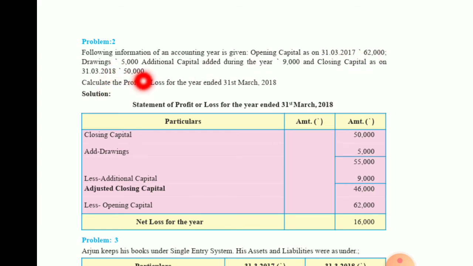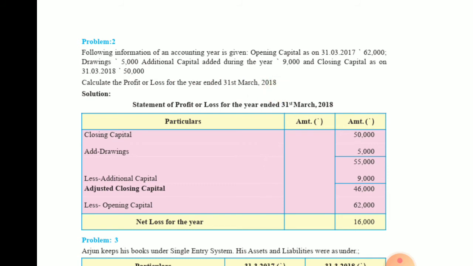Drawings is 5,000. Additional capital added during the year is 9,000 and closing capital as on 31st March 2018 is 50,000. Calculate profit and loss for the year ended 31st March 2018.